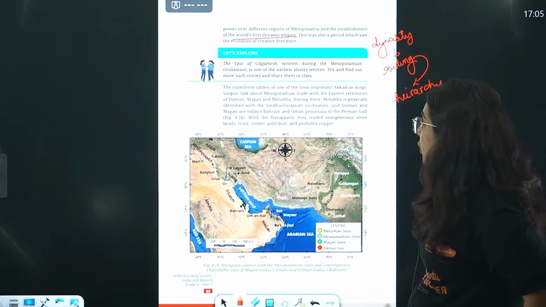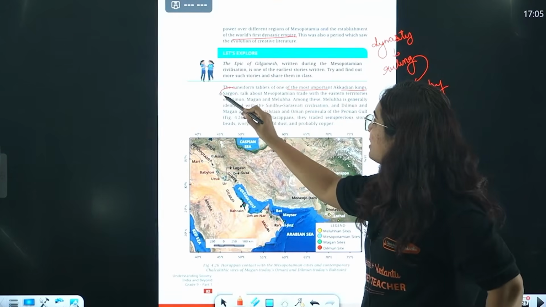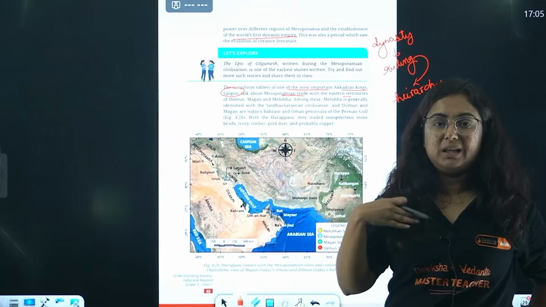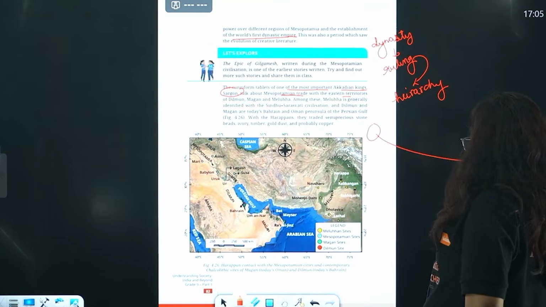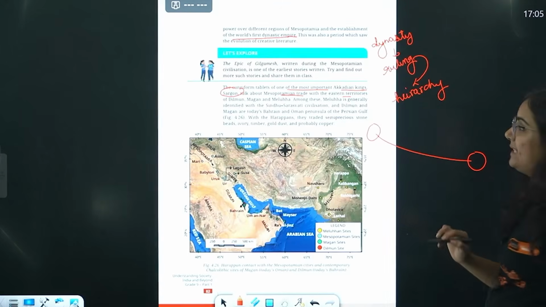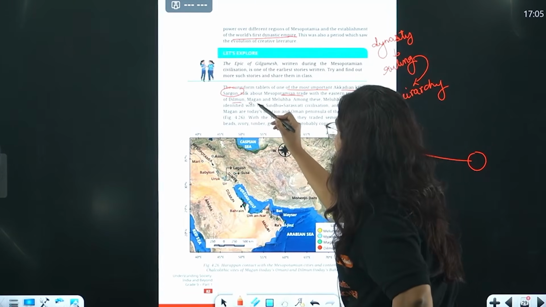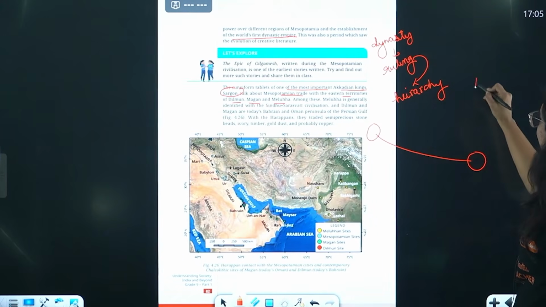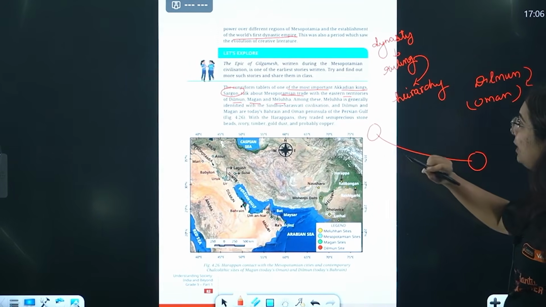Okay? So the cuneiform tablets of one of the most important Akkadian kings, Sargon, talk about Mesopotamian trade with Eastern territories. Now Eastern territories, they mean the Indus Valley civilization. Yes, we have found great evidence of Mesopotamian people trading with the Indus Valley civilization, and the interesting part is that of Dilmun, Magan and Meluha. What are these Dilmun, Magan and Meluha? Beta, this place Dilmun right now is basically Oman. Okay, Dilmun is what beta? Oman. And then we will talk about the next one.